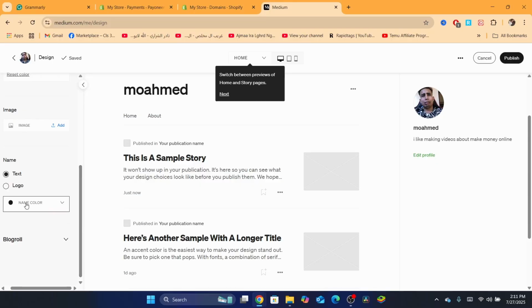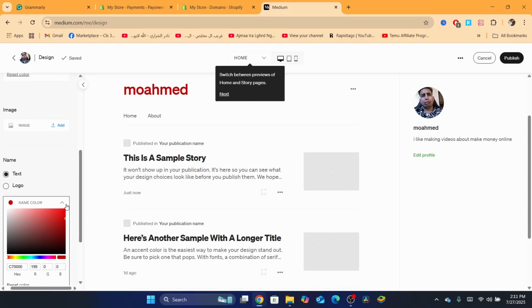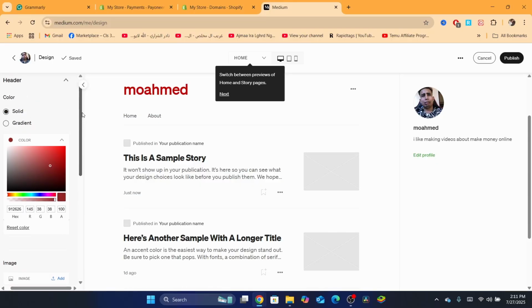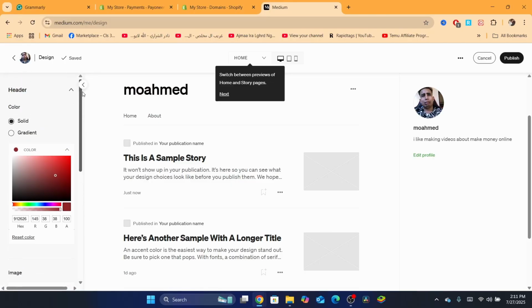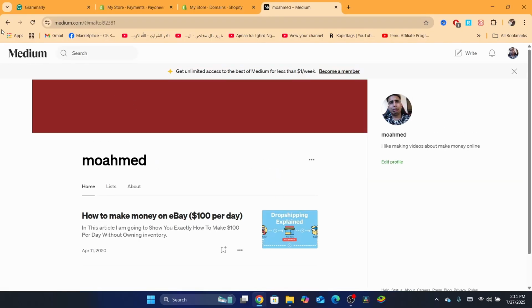You can also change the name color to whatever you want. I always leave it at the standard, which is a black color. It looks way better than the red. When you add all of this, make sure you click on publish and then click on publish again. When you click on publish, this is how your Medium will look.